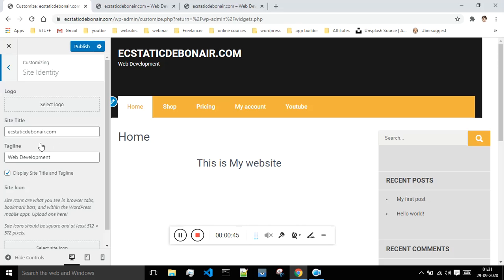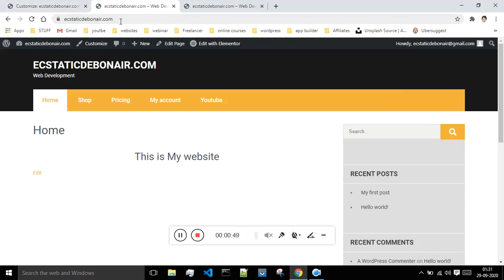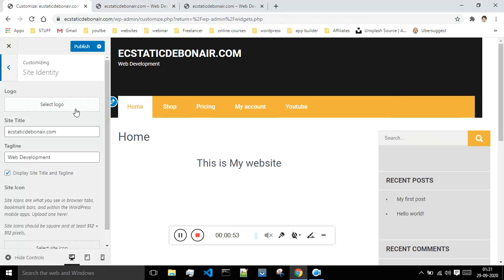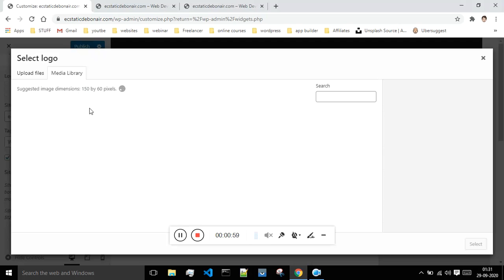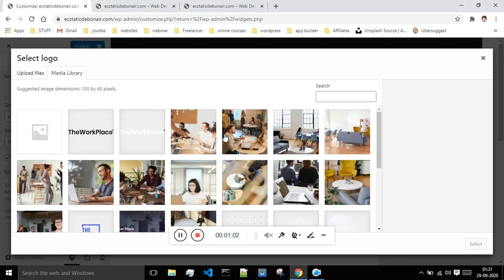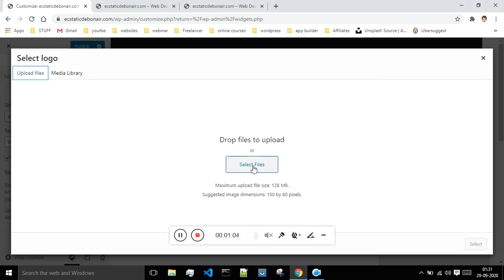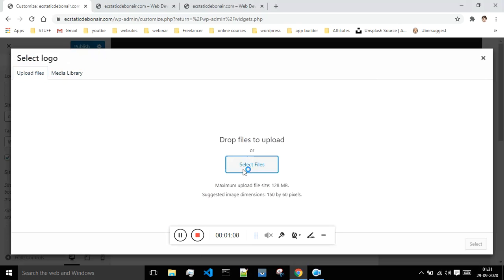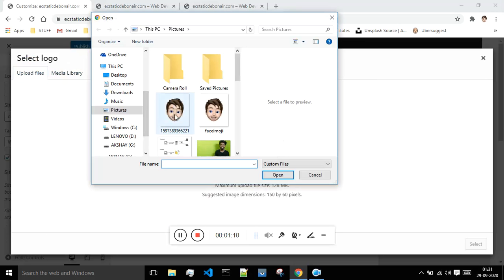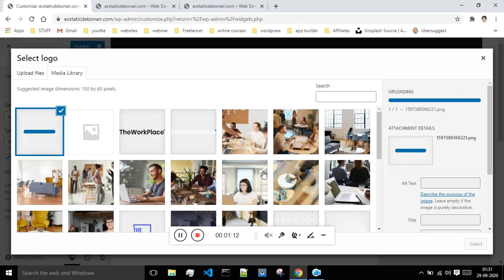And next is site identity. Site identity is basically the name of your website, the tagline, and the logo of your website. You can change all those things from this section. So let me just upload one very random logo. Let me just go to the uploaded files, and I will choose this as a logo for my website.